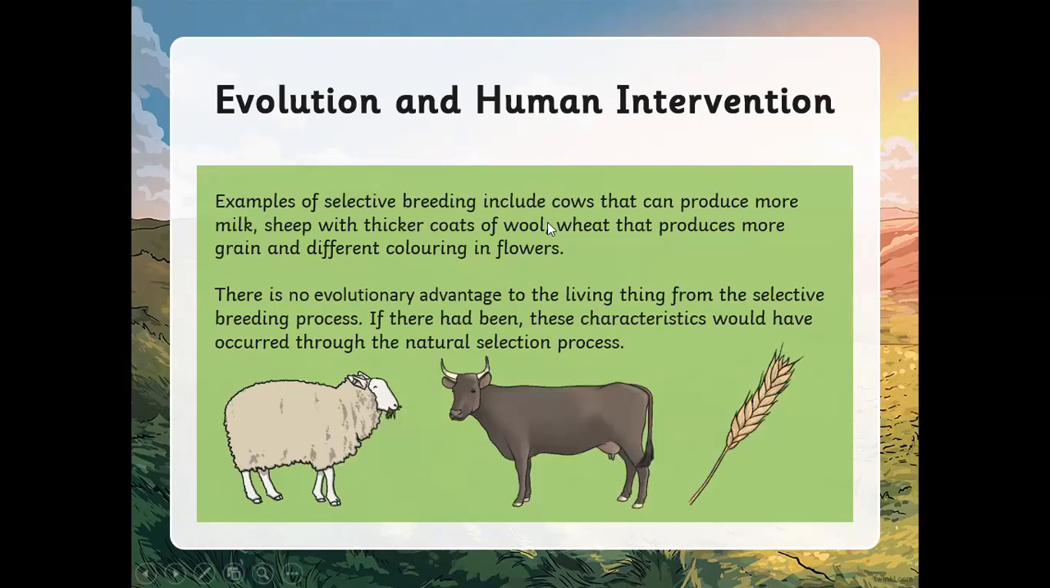This will result in new varieties of plants or breeds of animals. So one example is selective breeding, which includes cows that can produce more milk, sheep with thicker coats of wool, or wheat that produces more grain and different colouring in flowers. There has been no evolutionary advantage for these living things because it's been done through a selective breeding process. It's humans who have done it, but this never would have happened on a normal occasion.